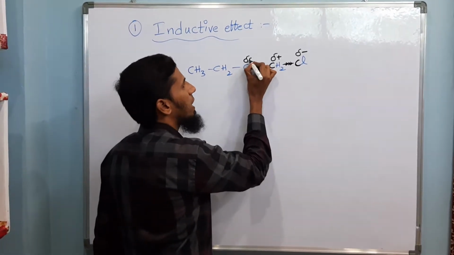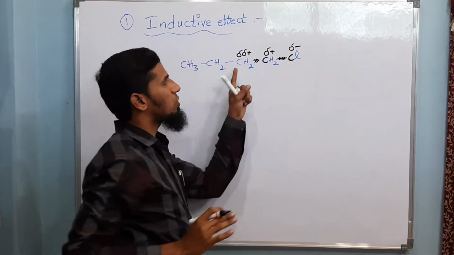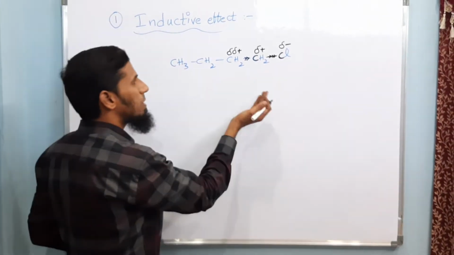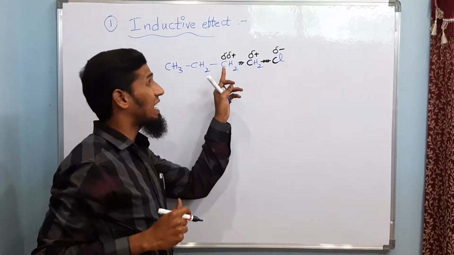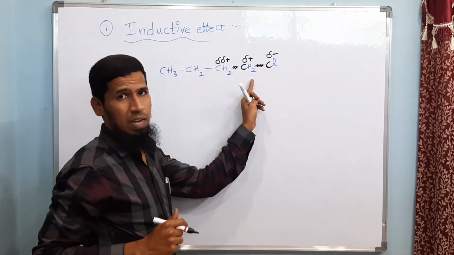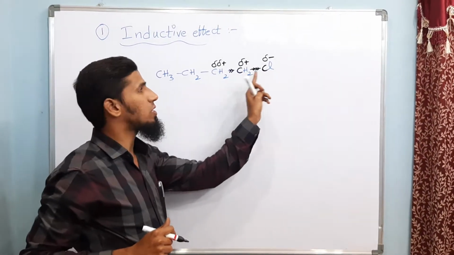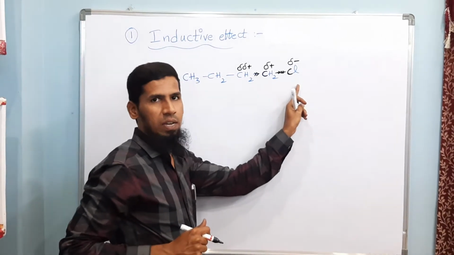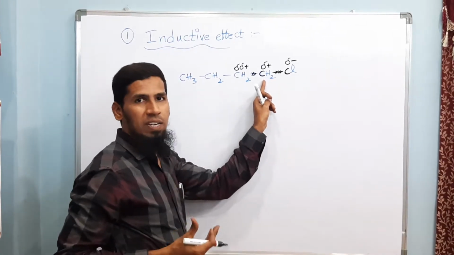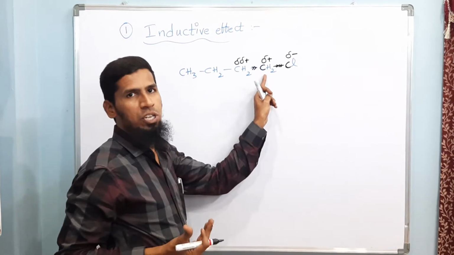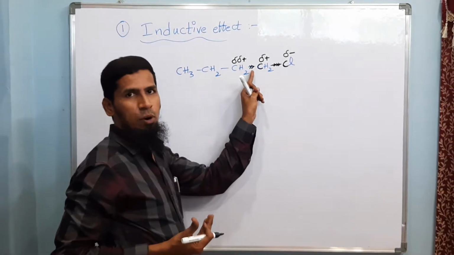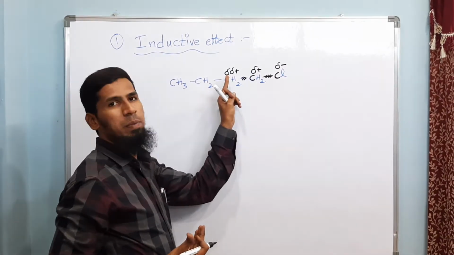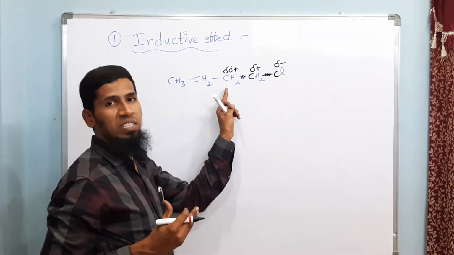As a result, the second carbon develops a partial positive charge, but the positive charge on this carbon will be much lesser compared to the first carbon. Similarly, this is again electron deficient but less electron deficient compared to the first carbon. Why is the first carbon more electron deficient? Because chlorine is directly attached to it, so it withdraws more electrons from this first carbon. But this first carbon, which is most electron deficient, withdraws sigma bonded electrons from the adjacent carbon, that is the second carbon. As a result, it develops a partial positive charge, but the positive charge on this is much lesser.